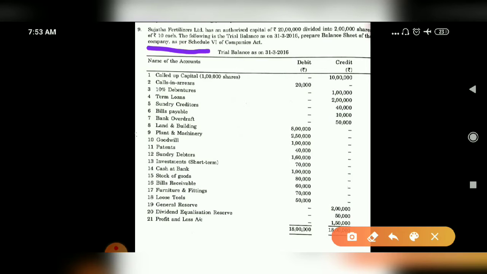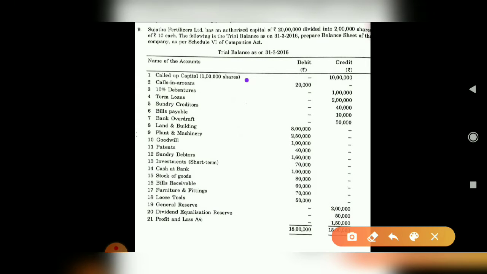So trial balance is given. First one, called up capital. You have to consider it for the calculation. Then you should not consider authorized capital for the calculation purpose. Only called up capital you have to consider. Then calls in arrears. Calls in arrears means pending calls.